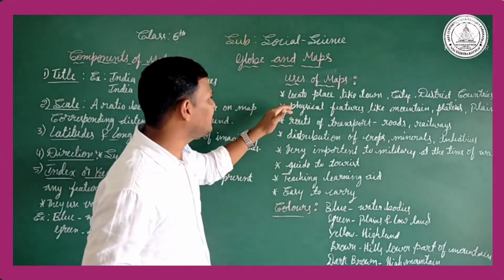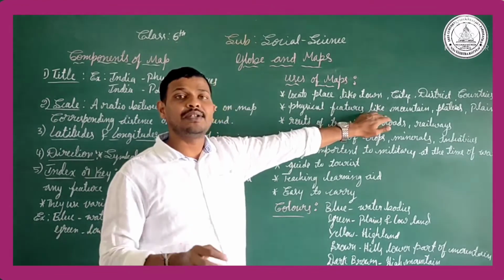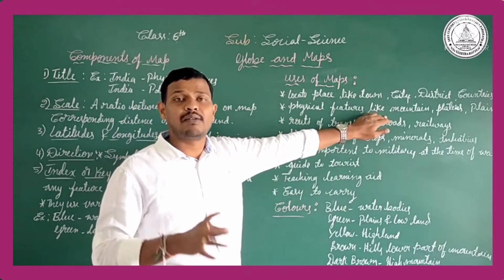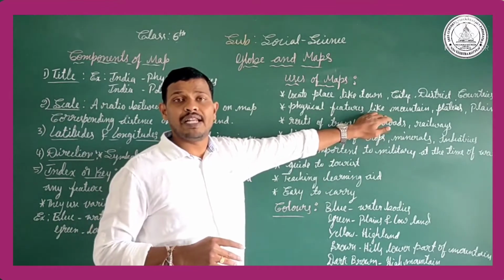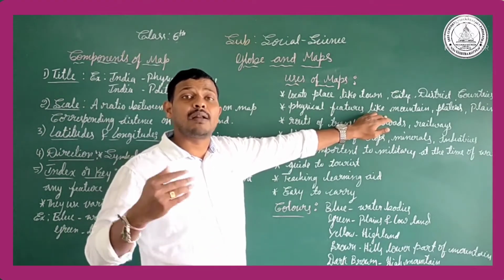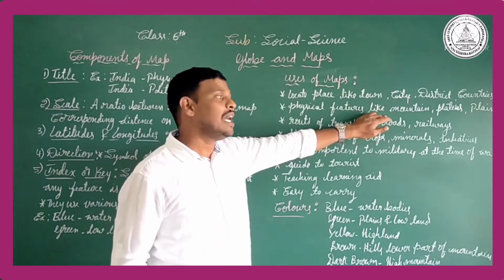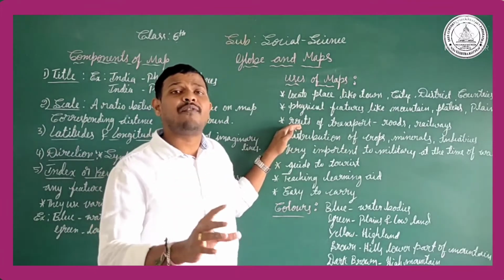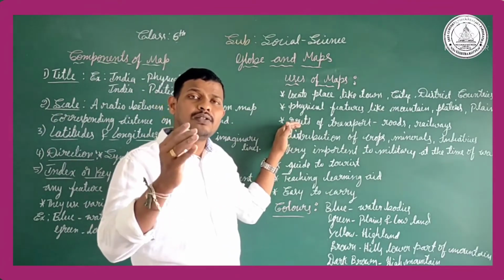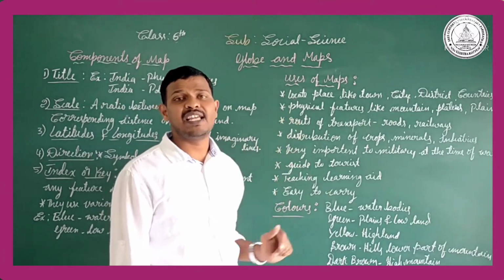And maps are very useful for physical features like mountains, plateaus and valleys, and also water bodies. The physical features, that means where we can find the Kaveri river, where we can find the Narmada river. These things we find in maps. Maps are very useful to learn about the routes of transport. If you want to transport goods from one place to another, we need maps.